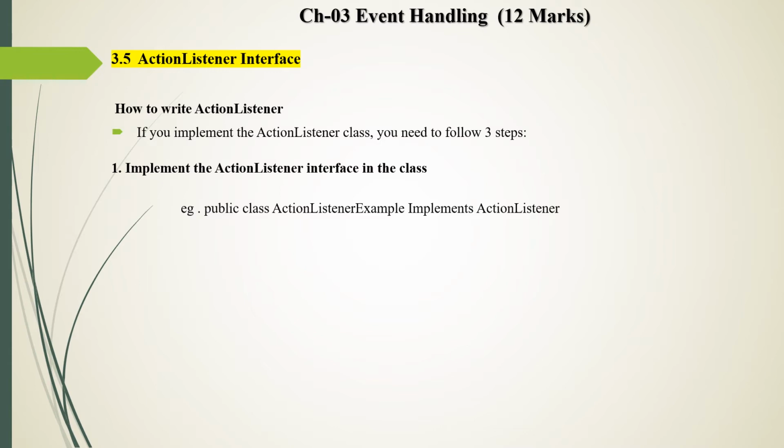We use the implements keyword for an interface. So ActionListener is an interface, so we use implements. It is the concept of inheritance. When you inherit some class, we use the keyword extends, and when you implement some interface, we use the keyword implements.